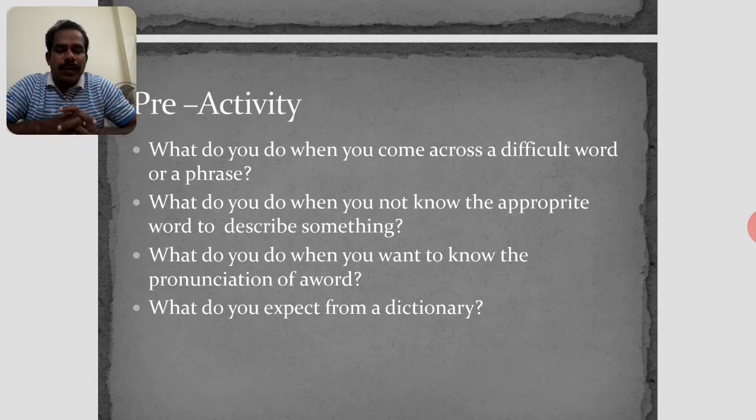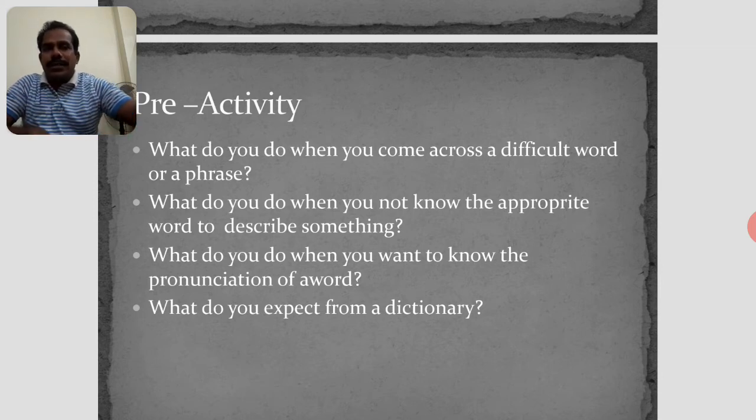So what is our pre-activity? What do you do when you come across a difficult word or a phrase? What do you do when you do not know the appropriate word to describe something? 100% for knowing the meaning, we read the dictionary, and to describe something, we skip through the pages of the dictionary.